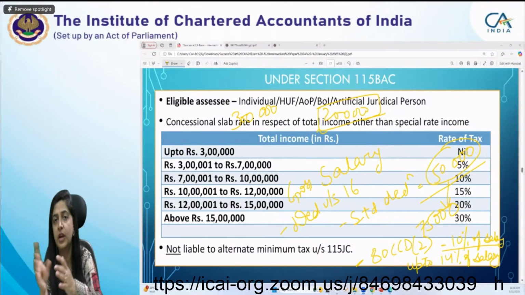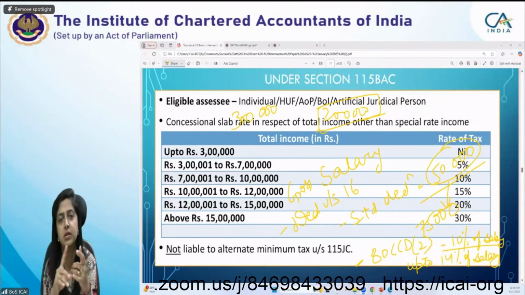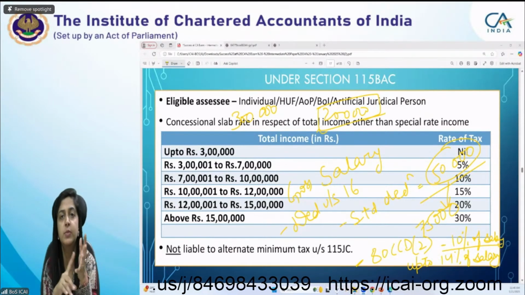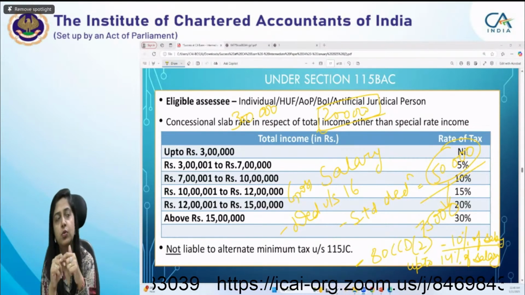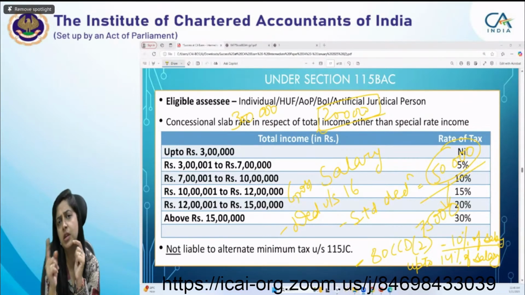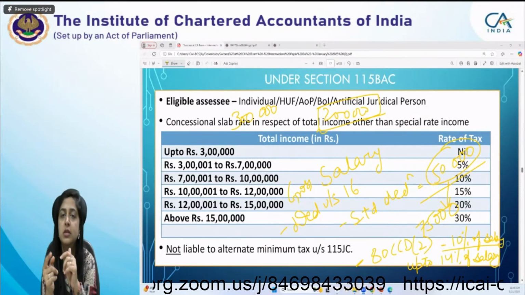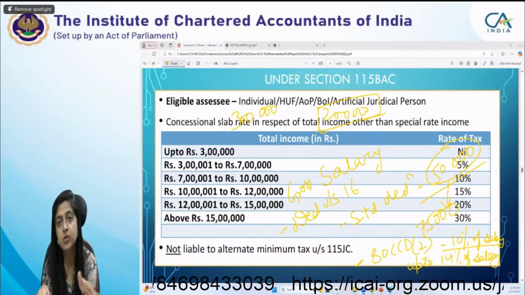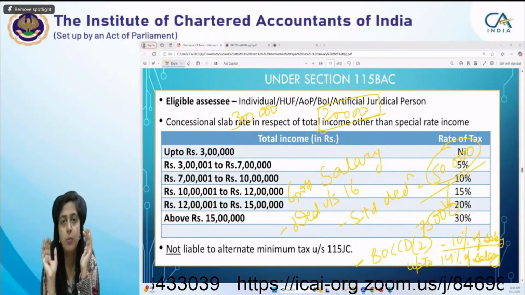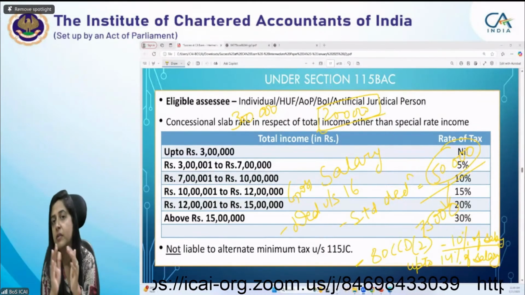First of all, if I ask you the residential status now, there are basically two types of conditions: 182 days and then 60 plus 365. Then you have to ask yourself, okay, these are the two conditions. What are the cases in which the second condition is not applicable? What are the cases in which the second condition is applicable, but with a modification? When your provisions are so much in depth and so clear to you, up to that level you have to do the revision.